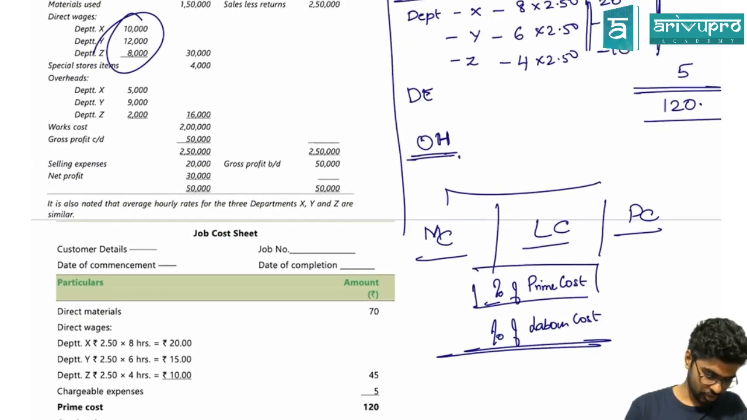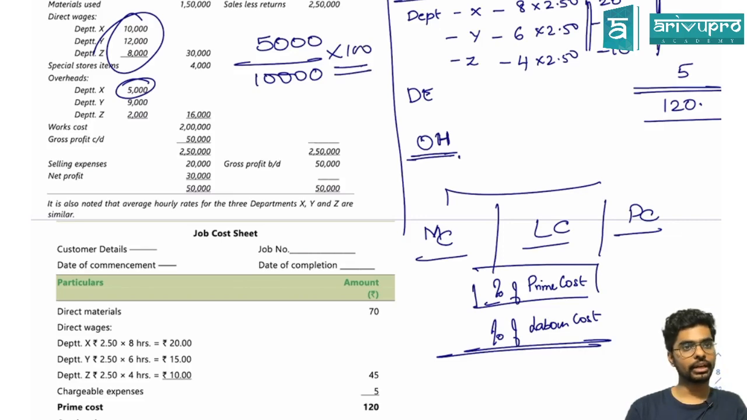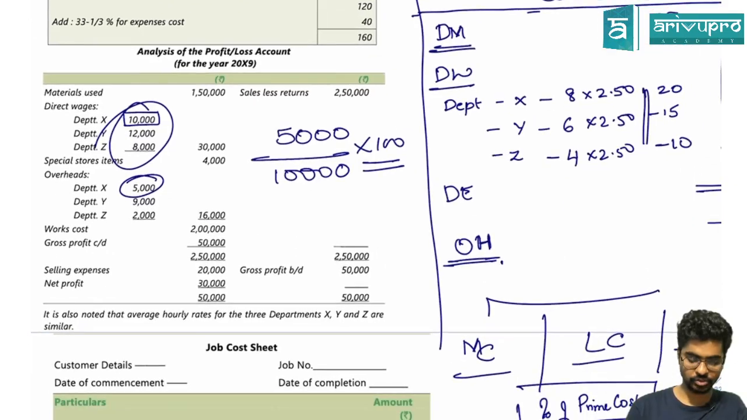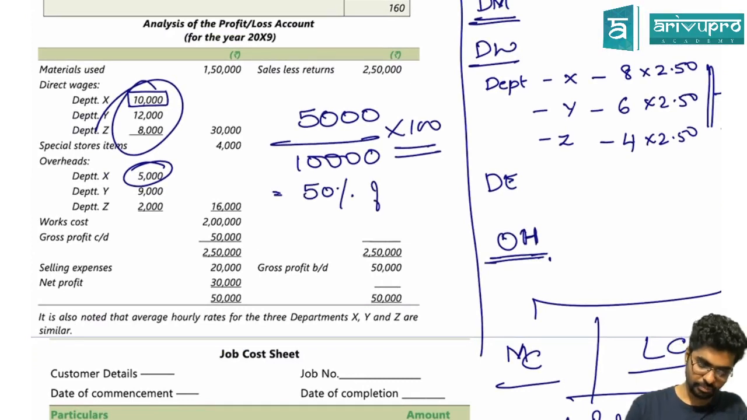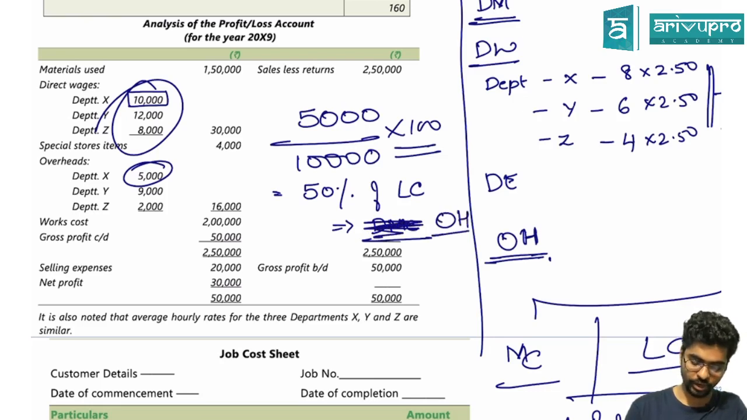See here, in actual for department X, it is 5,000 divided by 10,000 into 100. See, my overheads is 5,000, my labor cost is 10,000. That means what does it say? It says 50% of labor cost is my overheads for department X. Are you clear?